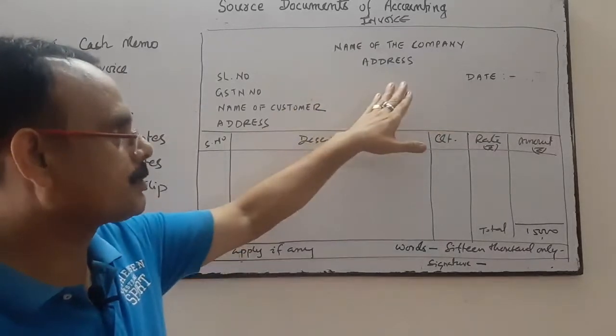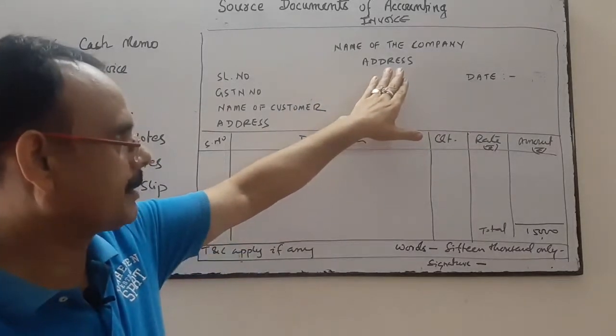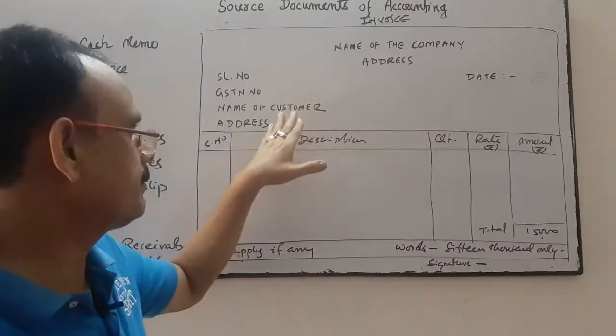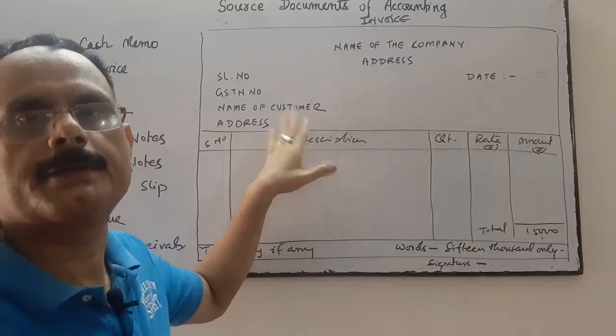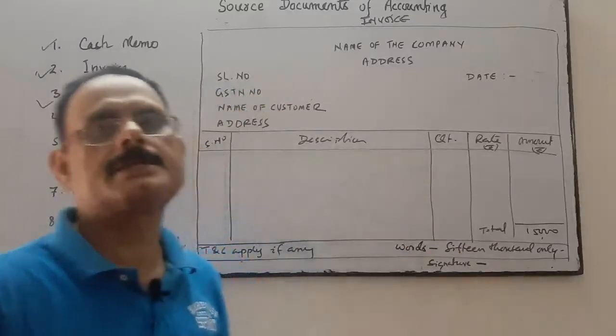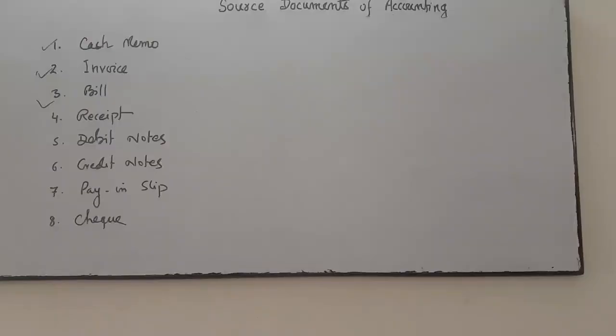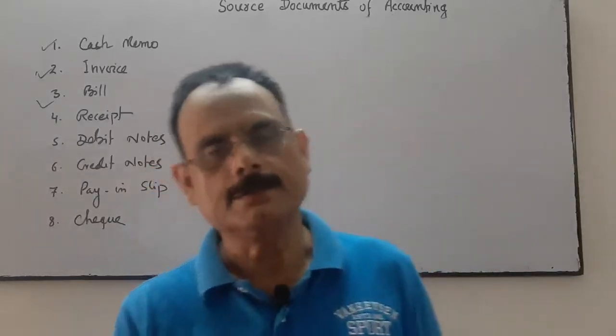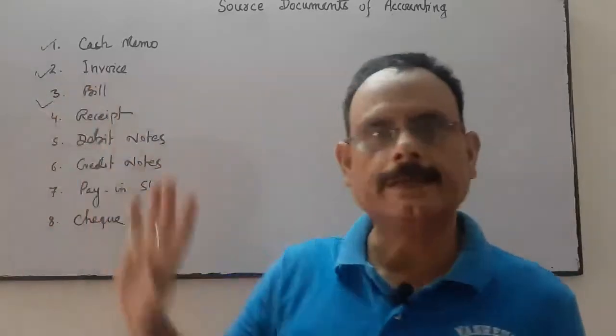When I purchase the goods on credit, the supplier's company, seller's company name will be over here and my name will be over here. Rest of the things are same. Okay. Now invoice and bill is clear.